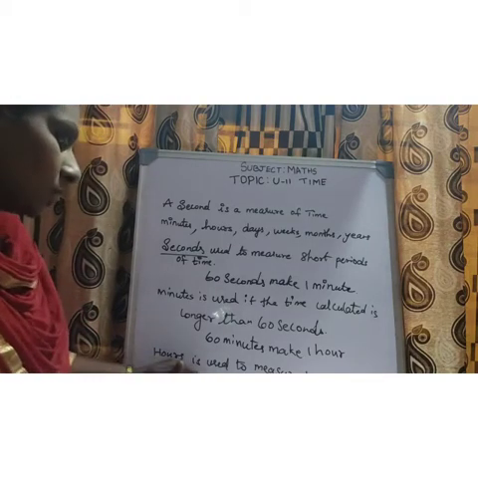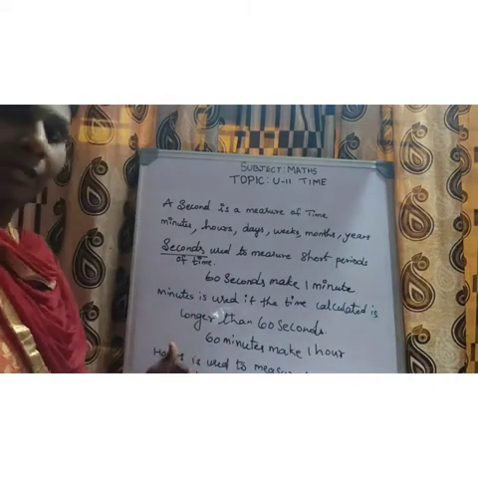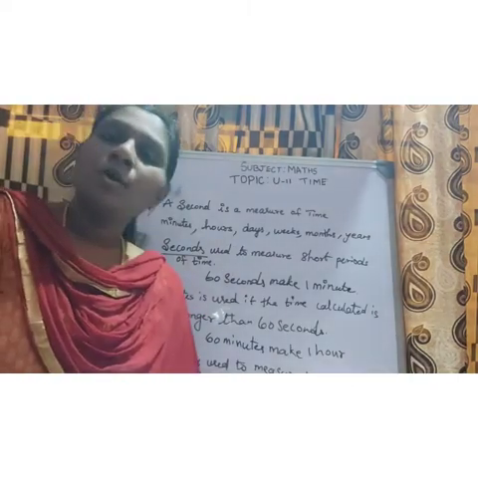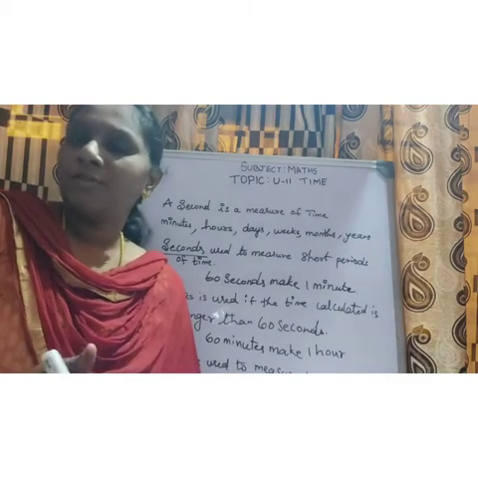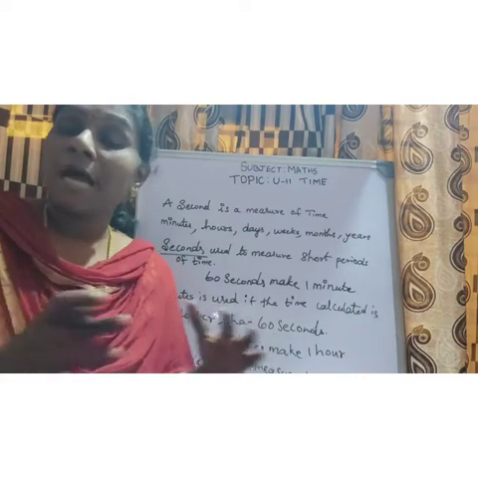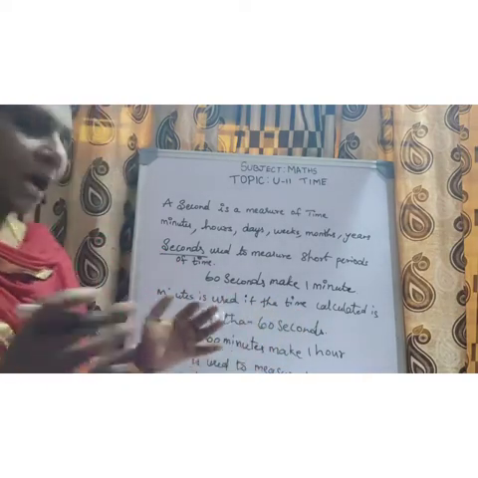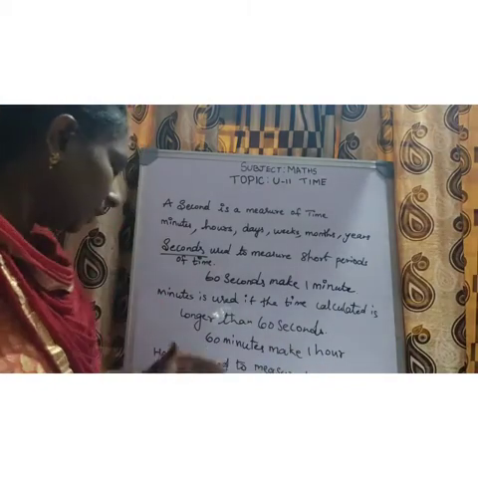For example, if you go to the theater, how long will you watch a movie? You will watch for 2.5 hours or 3 hours. So that is called hours. The duration I'm telling you, that is the hours. So hours is used to measure longer periods in a day.